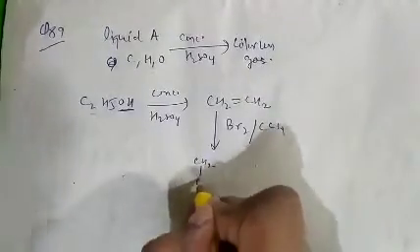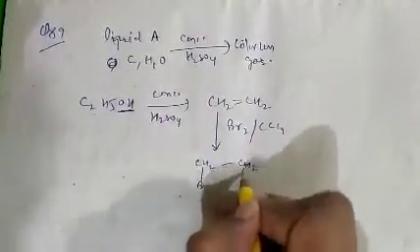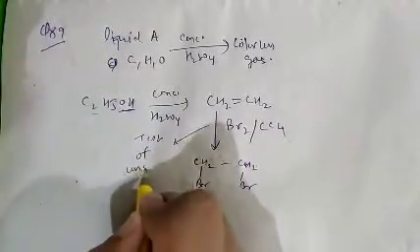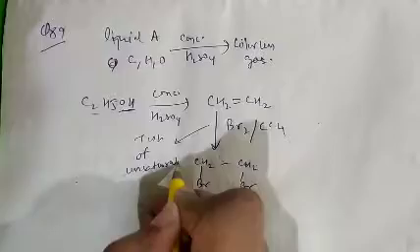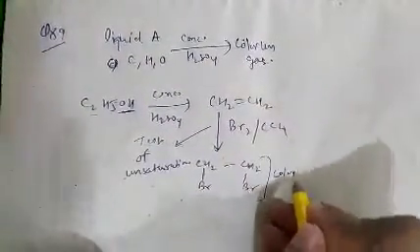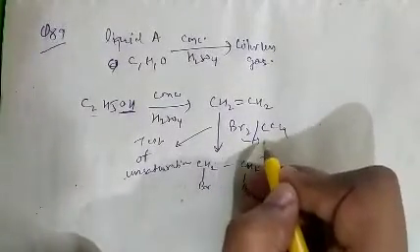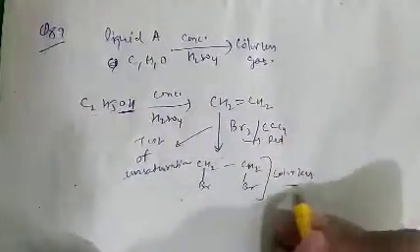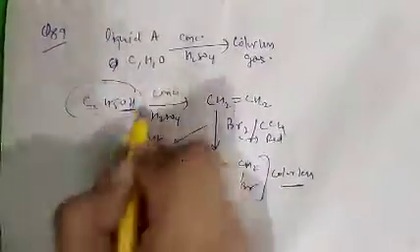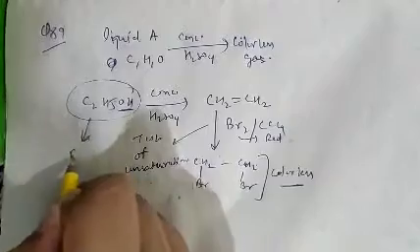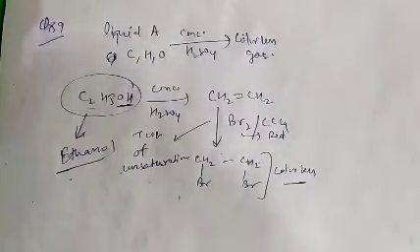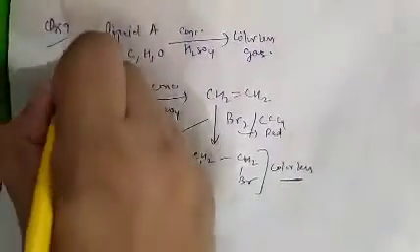So the red bromine vapors will convert into colorless. So the organic compound which gives the reaction is ethanol. So question number 89, option D is correct.